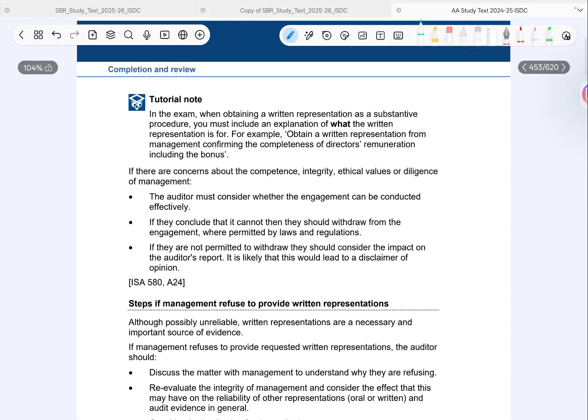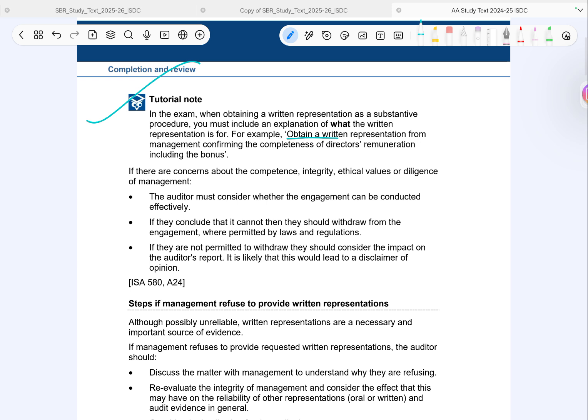Alright, let's cover the final exam focused points on written representations. First, a very important exam tip. Whenever you mention a written representation as an audit procedure, you must clearly state what it is confirming. For example, obtain a written representation from management confirming the completeness of directors' remuneration, including bonuses. So just don't write obtain written representation, always link it to the specific scenario.